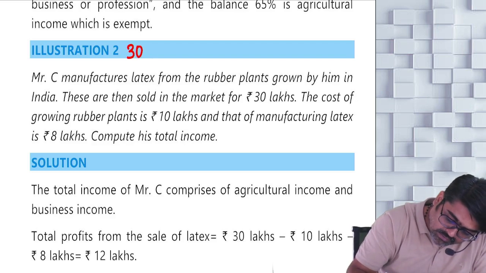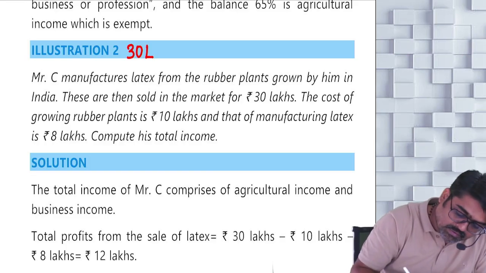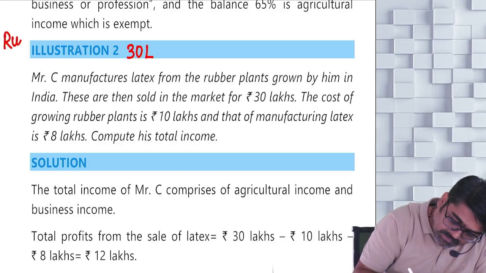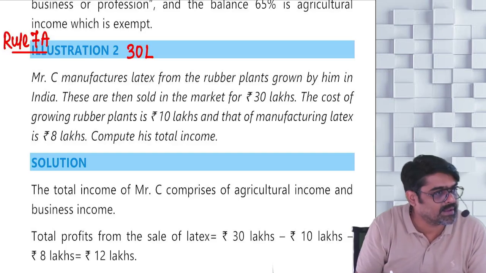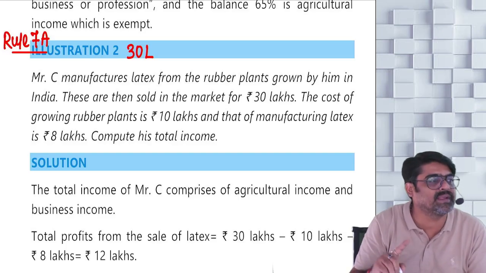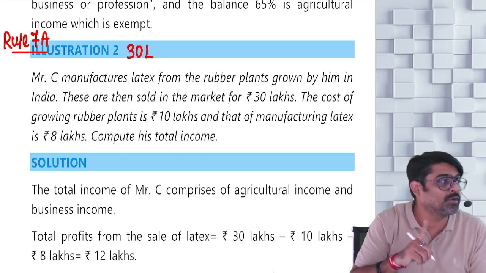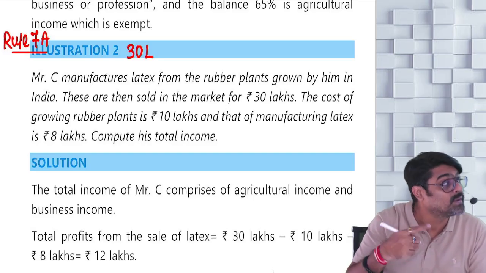30 lakhs you are going to get from sale of what? Manufactured rubber. Now here, can I say Rule 7A will be applicable? Why? Because you are growing and manufacturing rubber. So Rule 7A will be applicable, and whenever Rule 7A, Rule 7B and Rule 8 are applicable, you don't reduce the fair market value, you reduce the cost of cultivation.